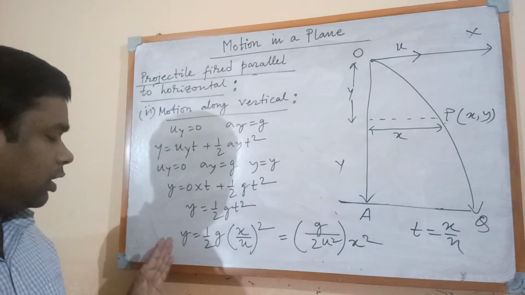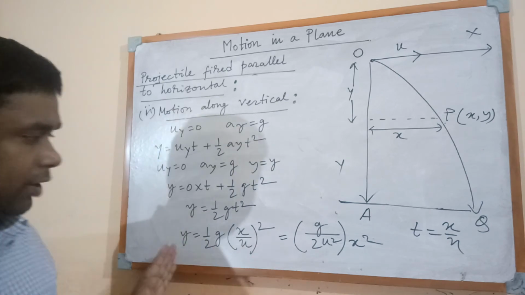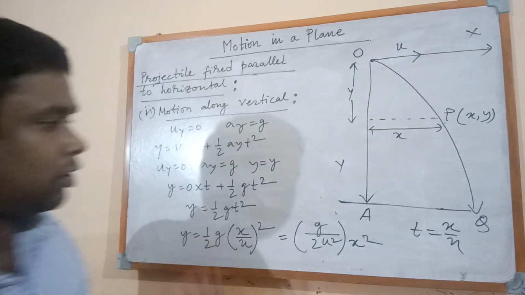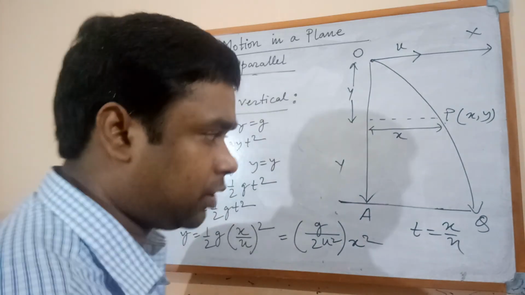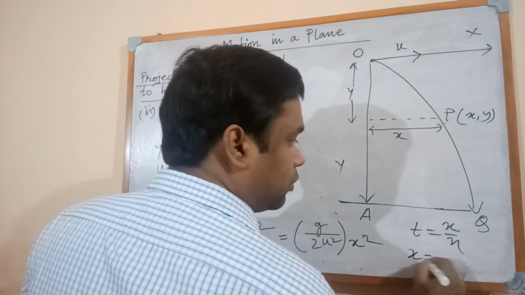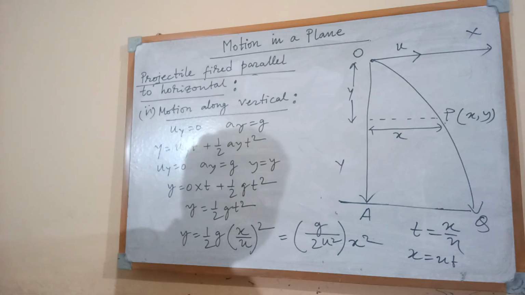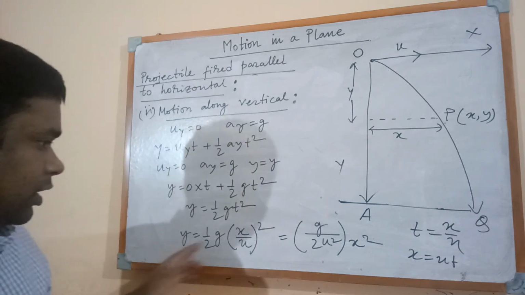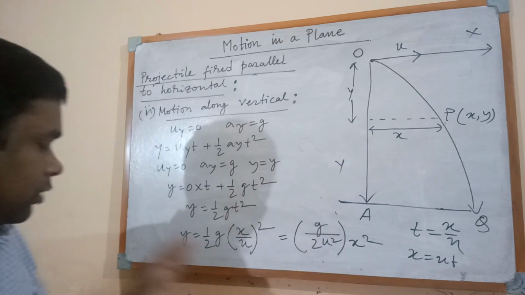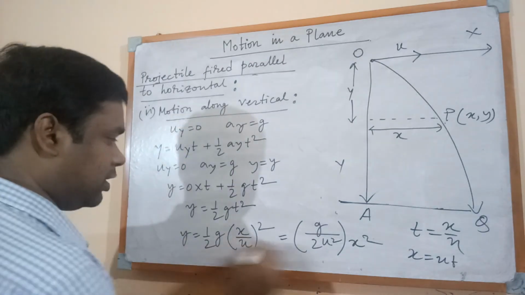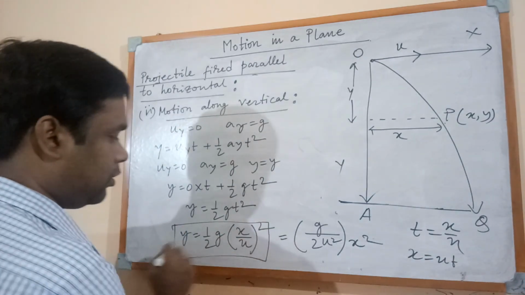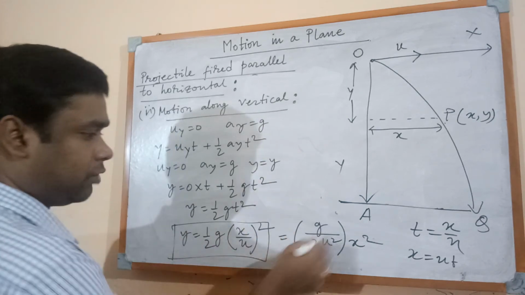This is the expression of y. I got x equal to ut in the initial case, so we get the expression of y in terms of x squared. So this is the equation of trajectory.